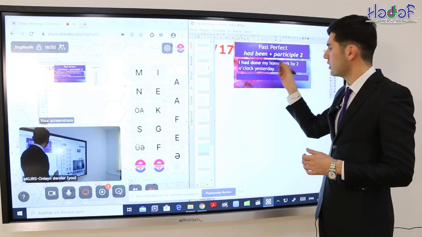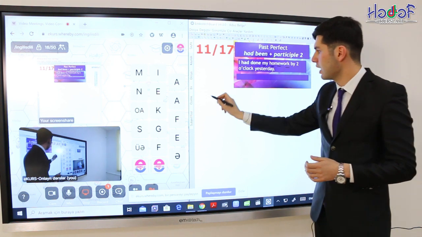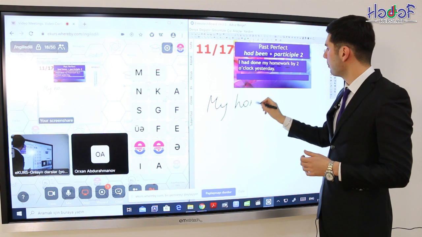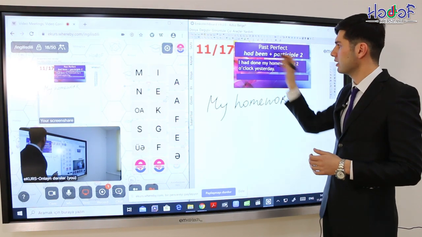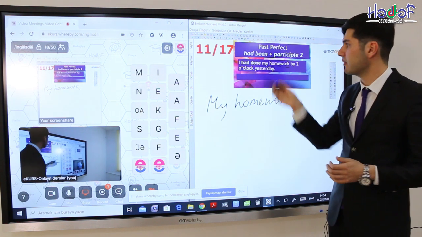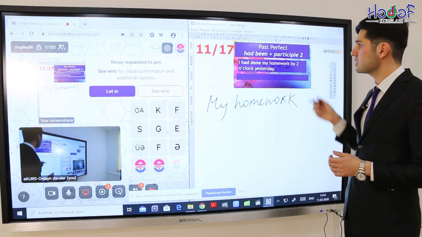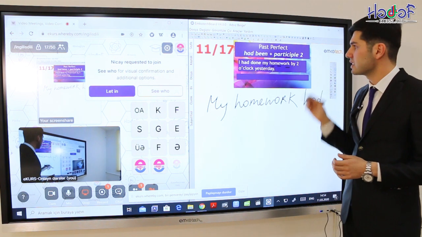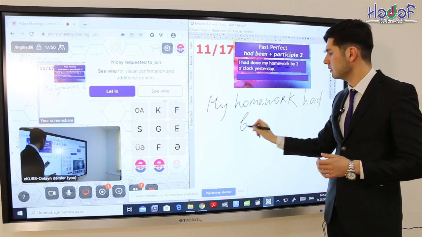Let's see. First again, we have to find the object. This is my homework. We convert it into the subject: my homework. And let's find out what the tense form is. This is had done, the past perfect. In this case, we use again had, but if this is the passive voice, don't forget about been. My homework had been